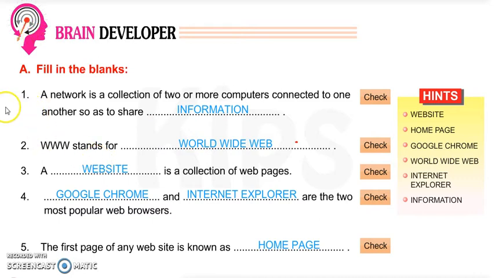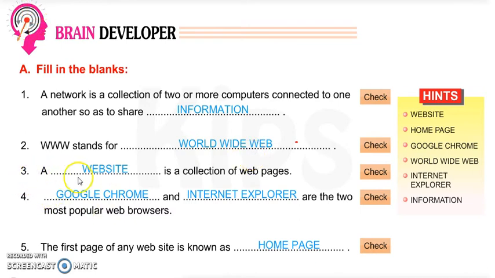Okay. First exercise, fill in the blanks. A network is a collection of two or more computers connected to one another so as to share, dash. Answer is information. Right, information. We have to share. We can share information. Second word, WWW stands for, yes, World Wide Web. Answer is World Wide Web.